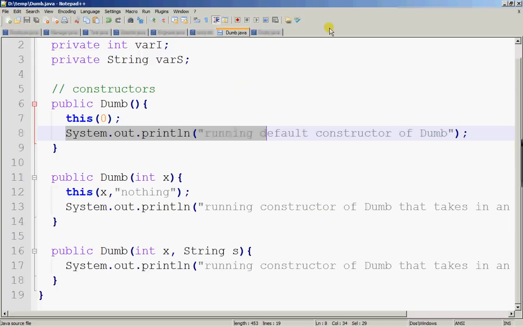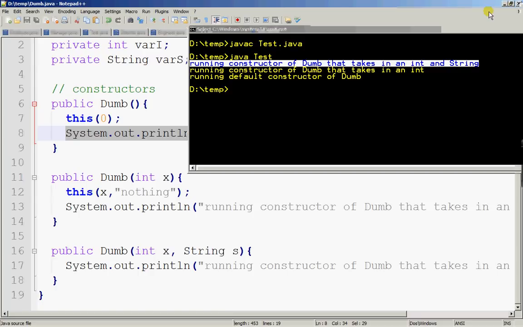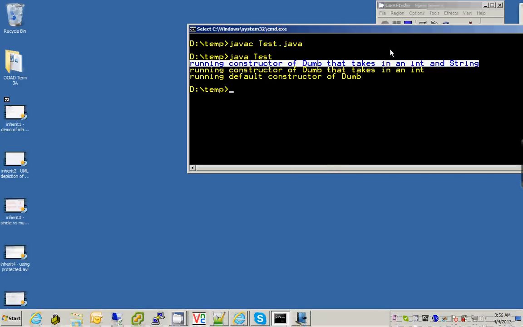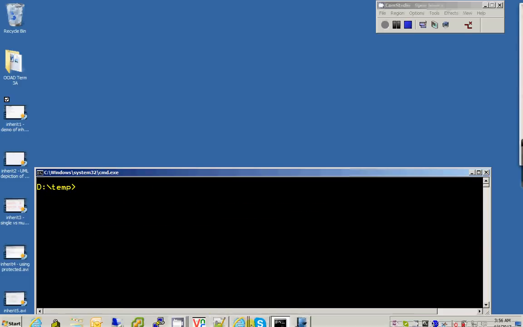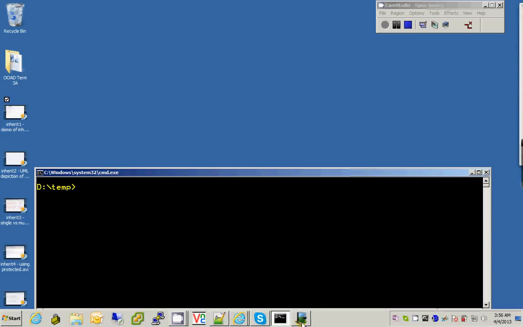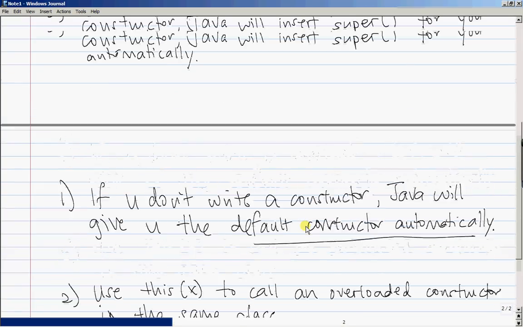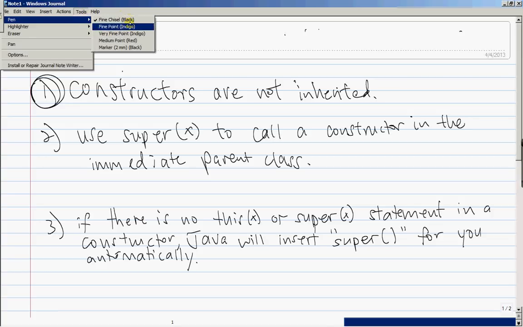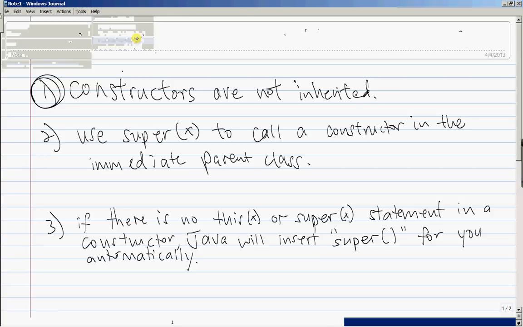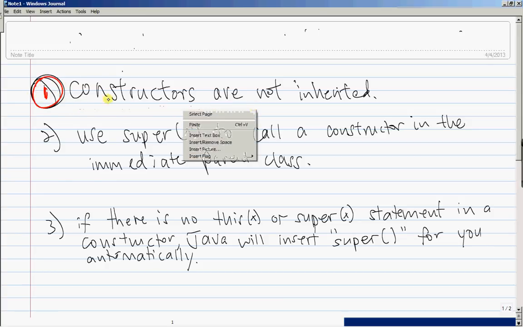Now, the focus of this session is vertical constructor chaining. We are going to call a constructor in the parent class. First things first, let's look at point number 1. Let me change the color of the pen to red. Point number 1 states that constructors are not inherited.